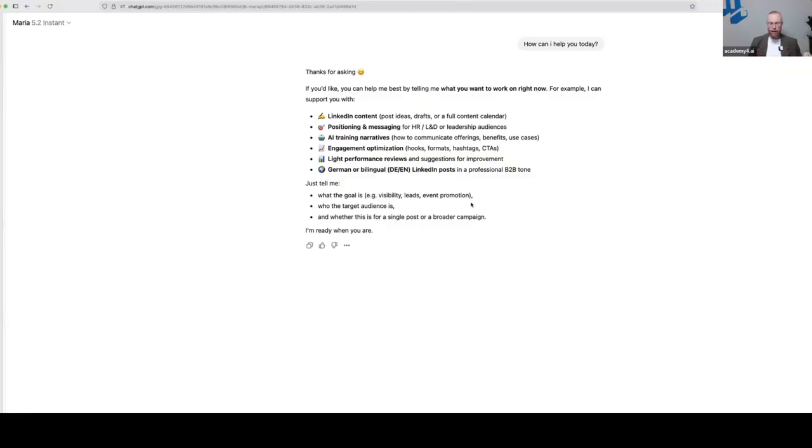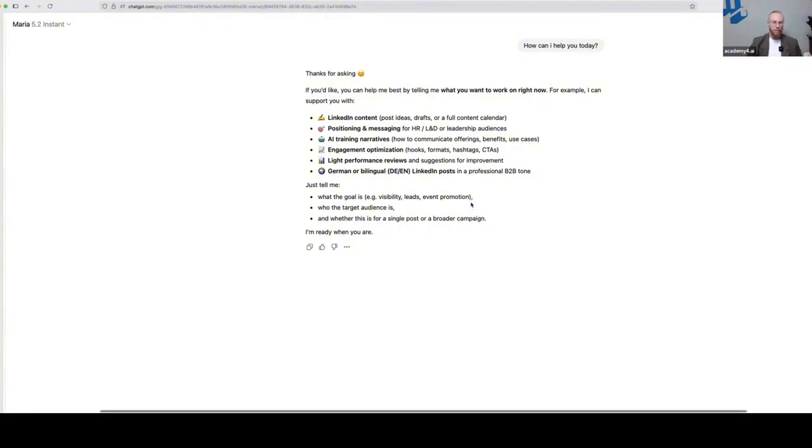Of course, we have a basic frame, but it's important that you give Maria more and more instructions and information so that she can work better. So garbage in, garbage out. You are responsible for how good the results of Maria are at the end.